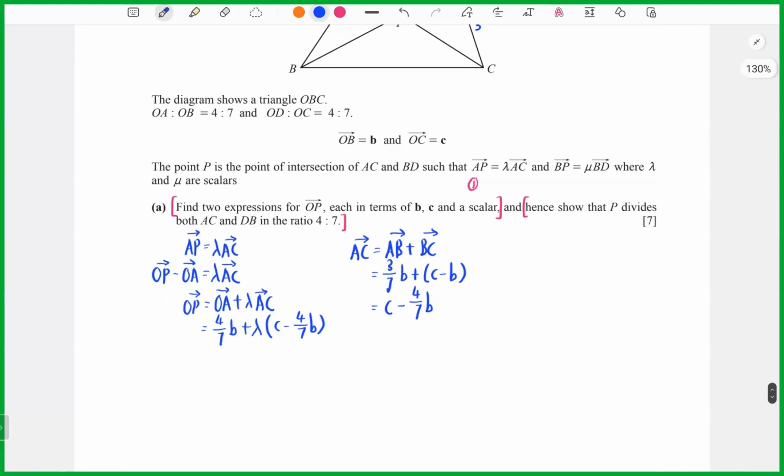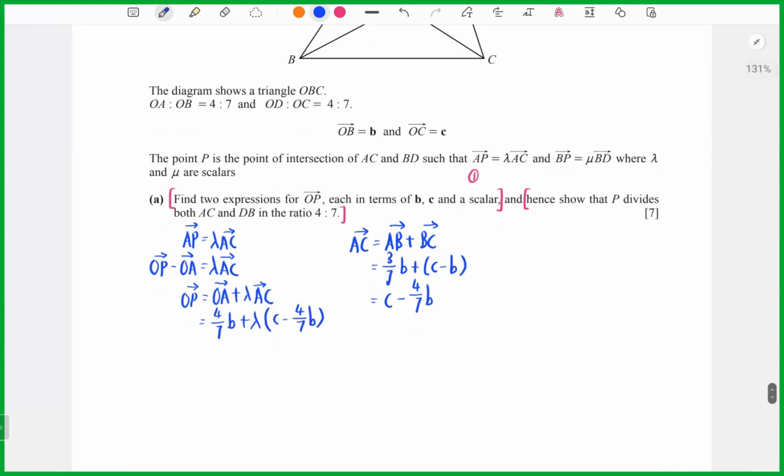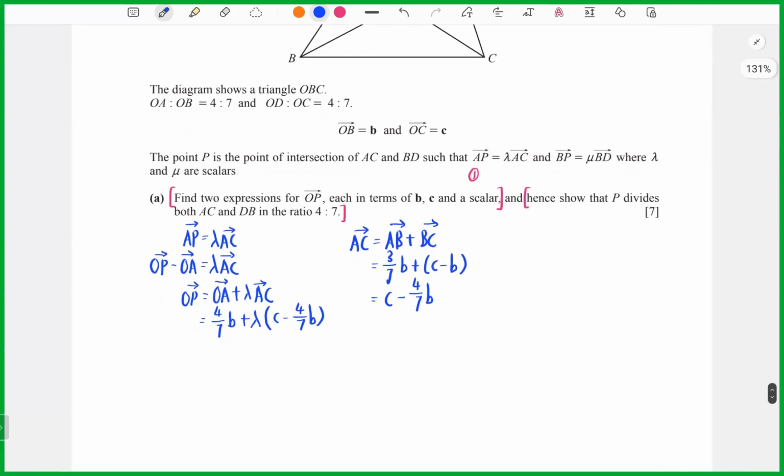Okay, so now we write it down. C. Okay, so now we go to the next parts. We take BE equals to u BB. Now we also separate it. Write out OP minus OB equals to u B, this here.